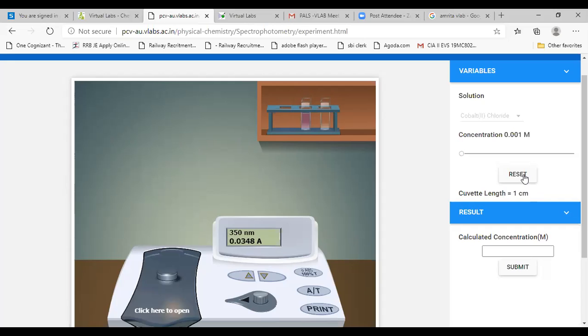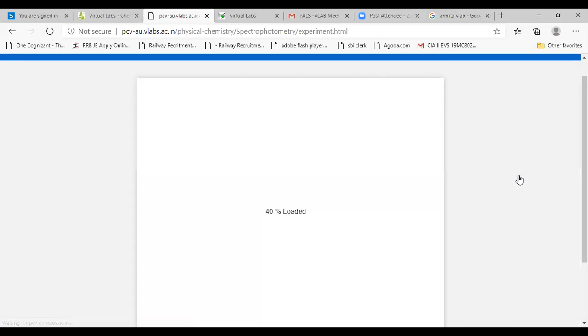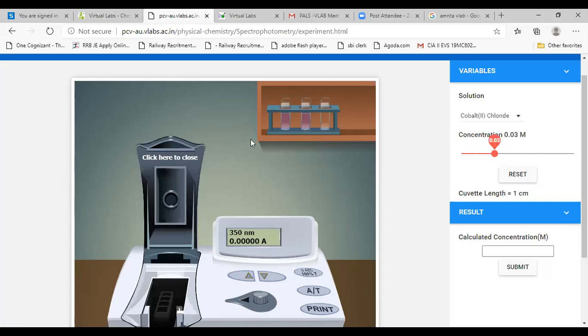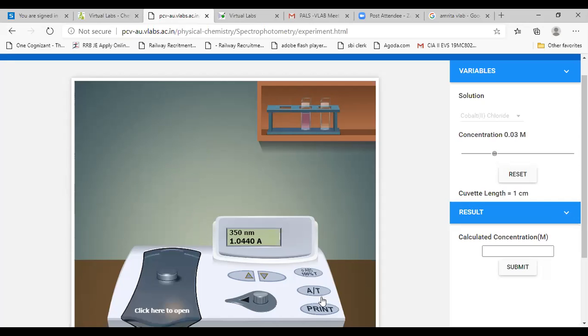Now what I can do is change the concentration. Once again I'm resetting this and changing the concentration, say to 0.03 M. I'm taking once again the known concentration, clicking here to open, inserting the cuvette, and once it is closed, the absorbance is shown by the display.